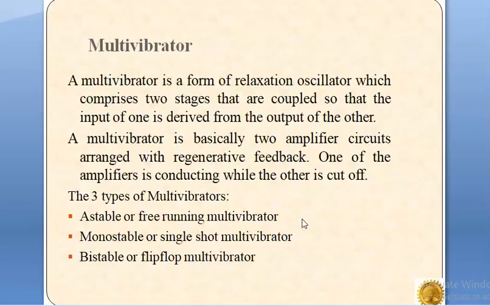However, while designing a multivibrator, care must be taken so that the two stages of the circuit continuously alter their states between cutoff and saturation regions. Now, depending upon the type of coupling network used, there are three types of multivibrator: astable or free running multivibrator, monostable or single shot multivibrator, and bistable or flip-flop multivibrator.